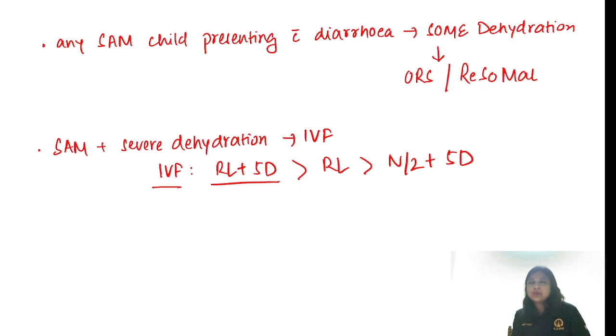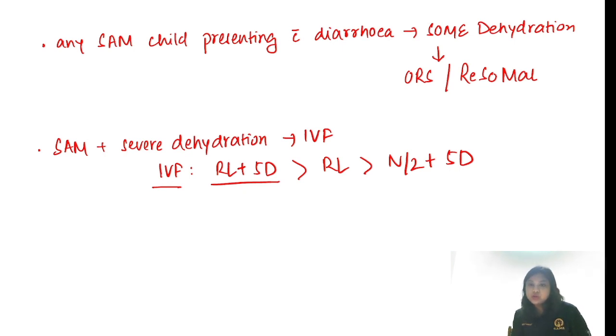Usually we give 15 ml per kg over 1 hour. We reassess the child, and if the child again has dehydration, we repeat 15 ml per kg of IV fluid. If the child responds, we shift to maintenance fluid, and then to ORS and NG tube feeding once the child can accept feeds.